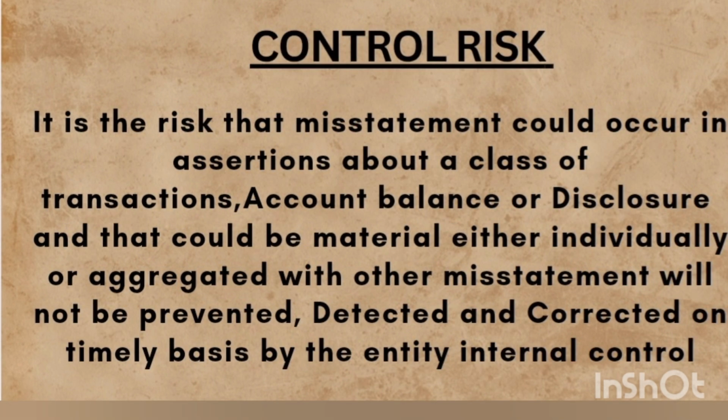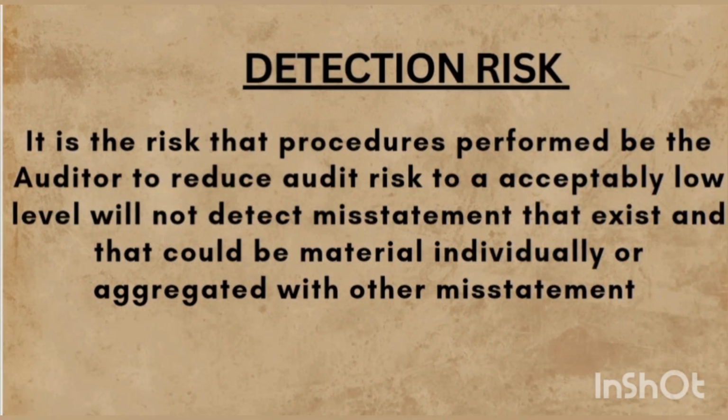Second is control risk. Like inherent risk is independent of company internal control, control risk is dependent on the effectiveness of the company's internal control. Control risk is basically the risk that a material misstatement will not be prevented, detected, and corrected by the company's internal control. That is the risk that control has failed to prevent, detect, and correct error and fraud. For example, the same person is approving the transactions and also recording the transactions. Here you can say there is inadequate segregation of duties. That is basically control risk. It talks about your internal controls.